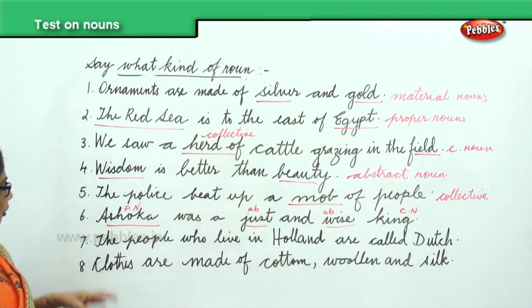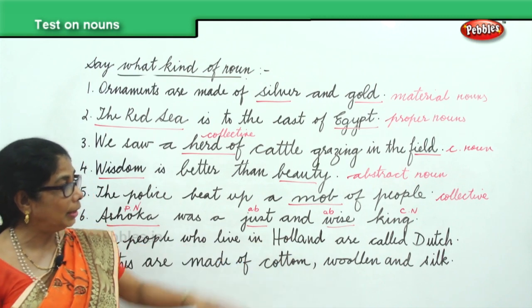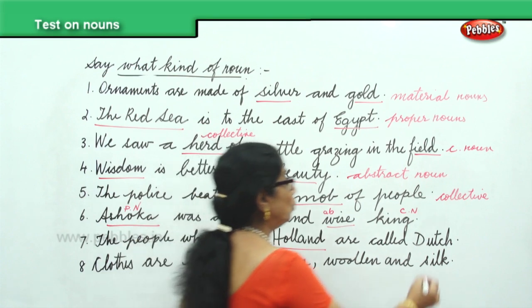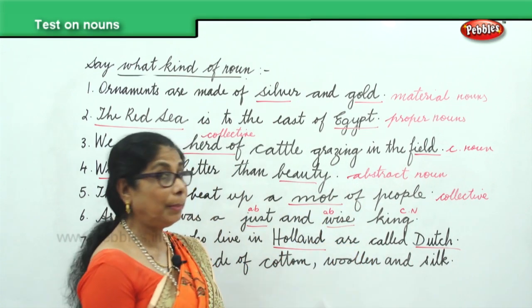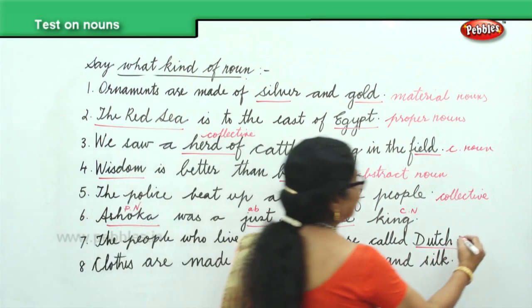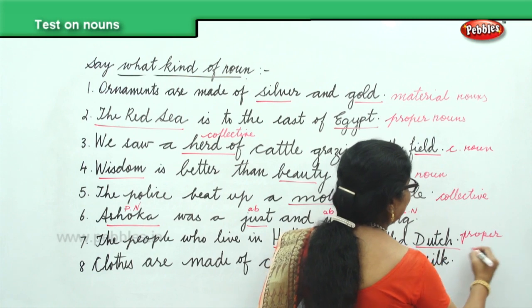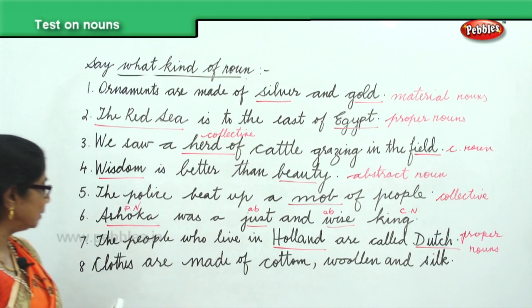In the seventh sentence, you have the people who live in Holland are called Dutch. Holland, people of Holland, this is a proper noun. We can say they are Dutch people. Holland is the place. The people are called Dutch. Both are proper nouns. And finally, we have the last sentence.